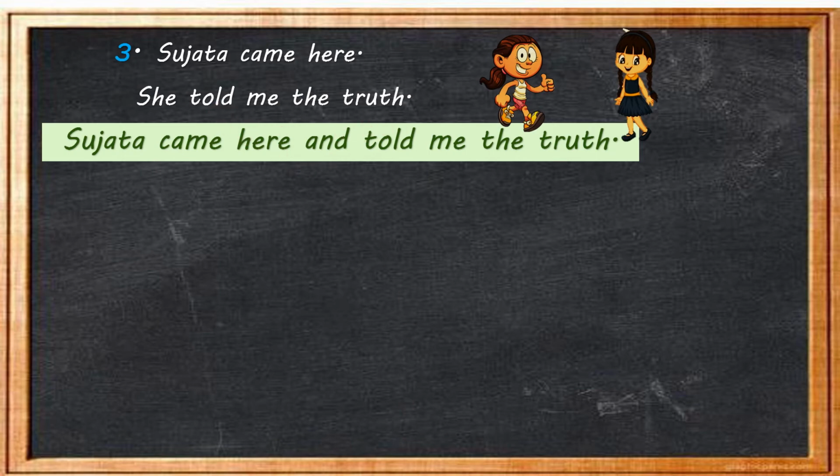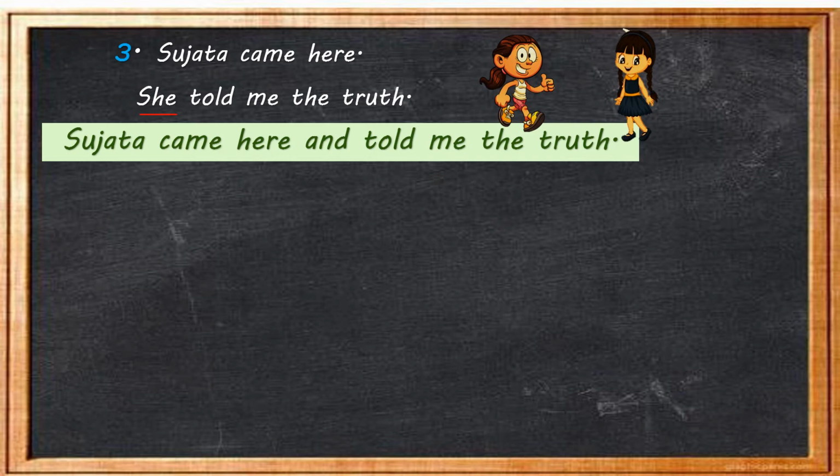Children, I have skipped the word she. Why? Because she and Sujata are both the same person. They are not different. They are only one person, one girl. So here we are talking about only one girl. That is why: Sujata came here and told me the truth.